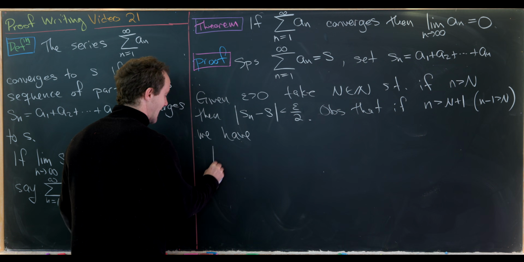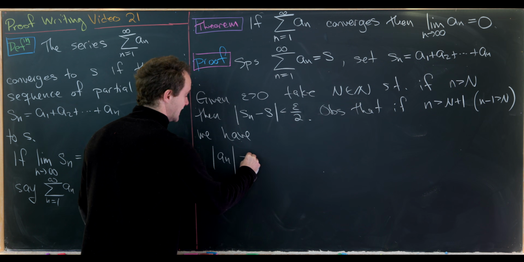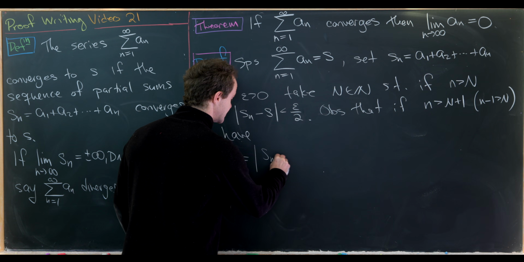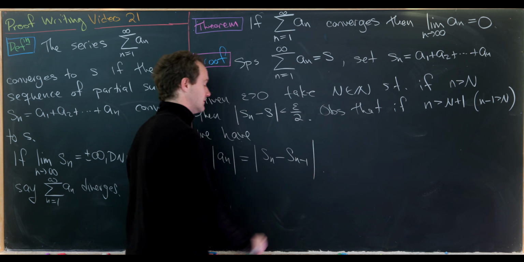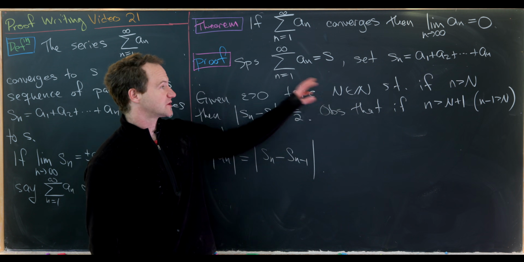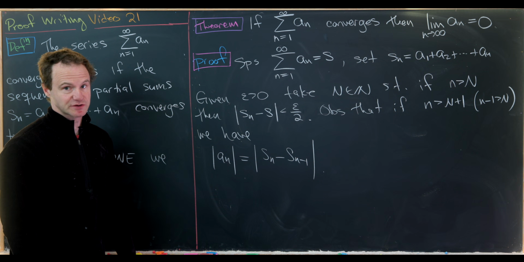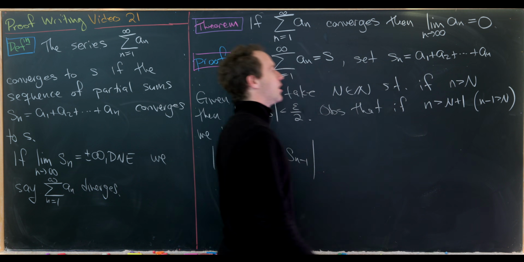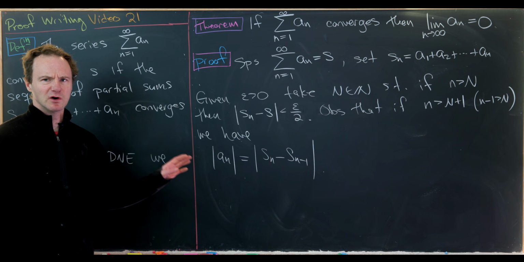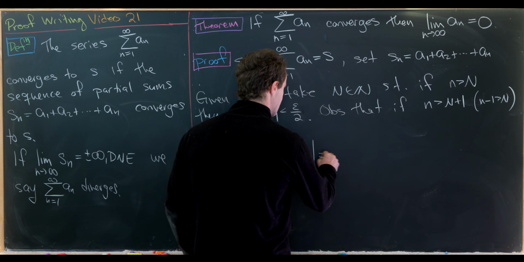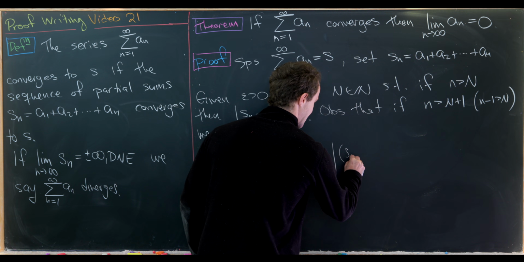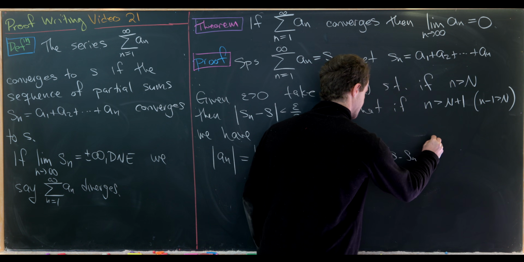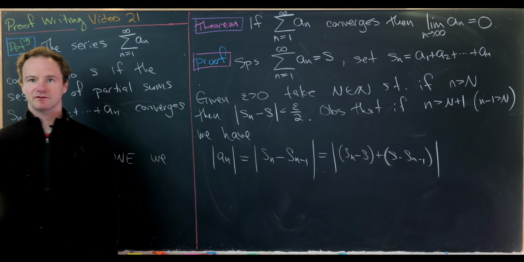Let's notice the absolute value of a sub n is the same thing as the absolute value of s sub n minus s sub n minus 1, the nth partial sum minus the n minus first partial sum. Notice that's just taking all of these terms and subtracting off all but one of them. But now we'll add a version of 0 in here. This is equal to the absolute value of s sub n minus s plus s minus s sub n minus 1. Like I said, just adding a version of 0 in there.